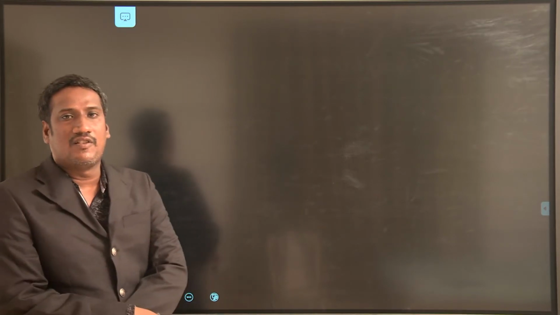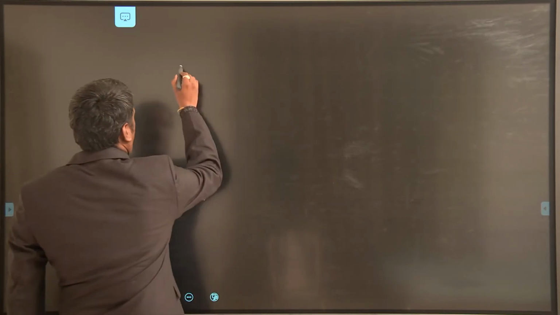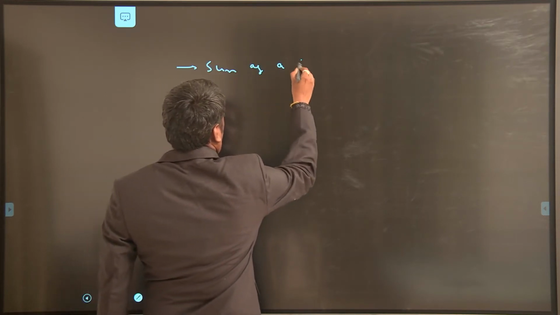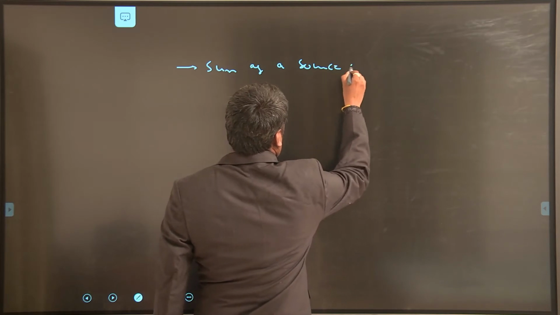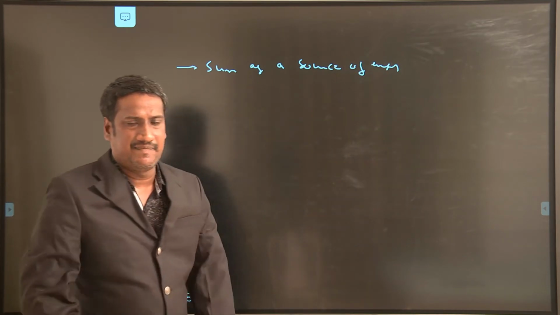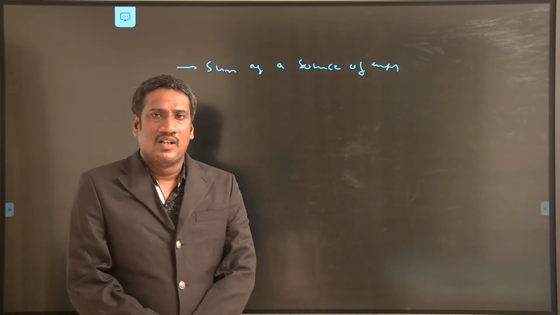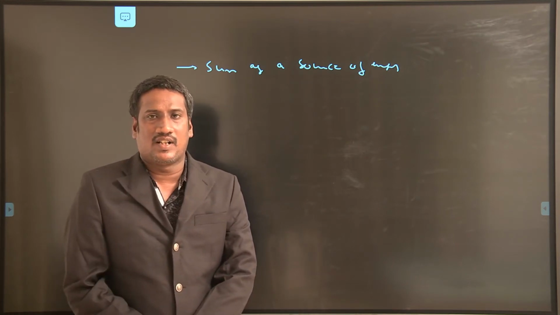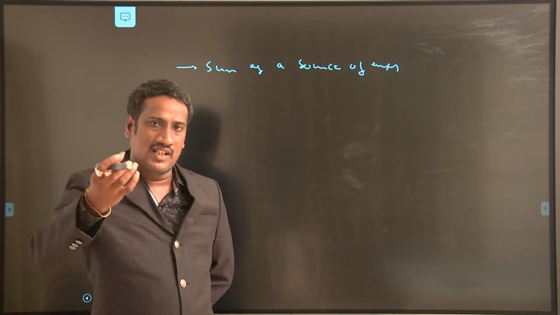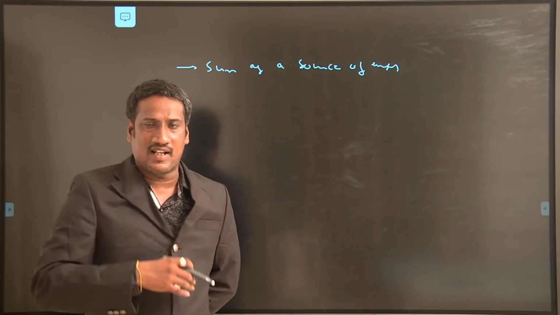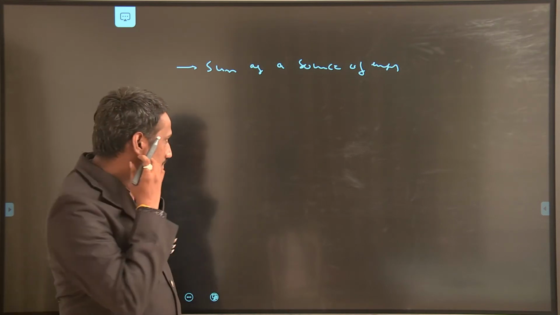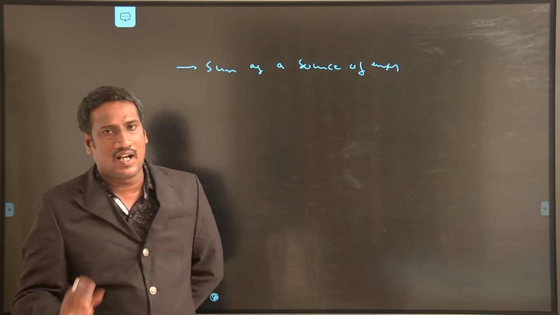The first concept we have discussed is the sun as a source of energy. In this we have discussed that the sun is the main part of the total solar system. Because the sun releases energy that we are tapping, this total concept we call the solar system. So the sun is the important part of the total solar system.